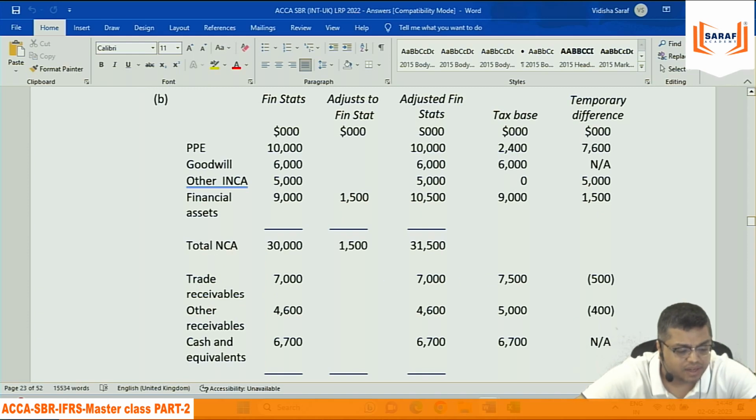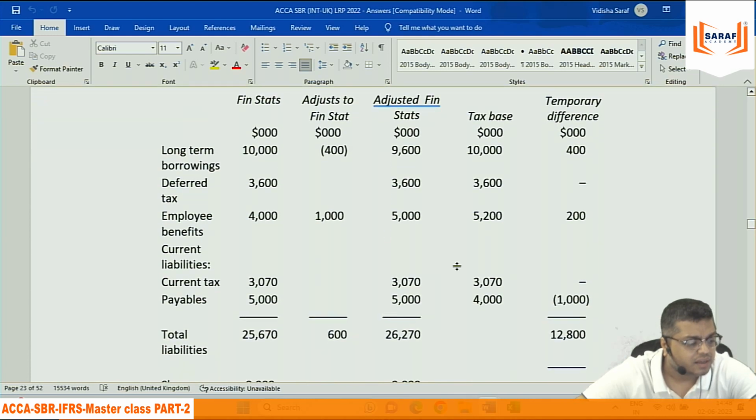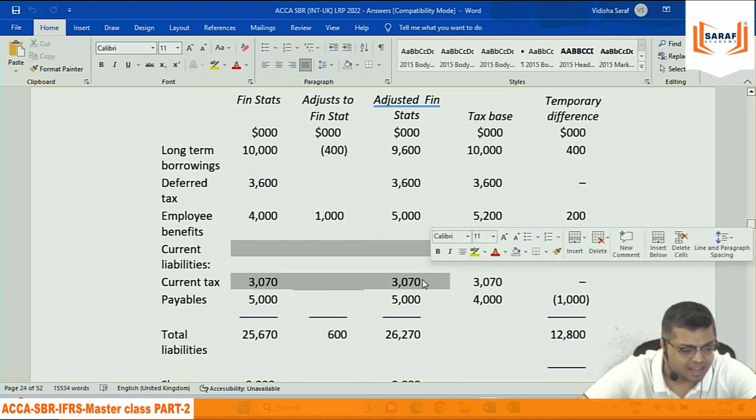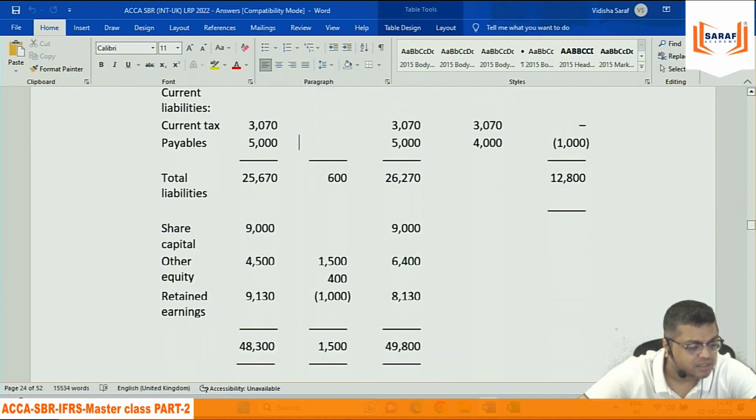Trade receivables, the figures are directly given. You don't need to do anything. Then relating to long term 9,600, 10,000 deferred tax, we should not have taken this here at all, because we will calculate deferred tax, we don't know it yet. Employee benefits 5,000, 5,200. Current tax payable, that is not to be taken here. The payables 5,000 and 4,000, they have given the difference.